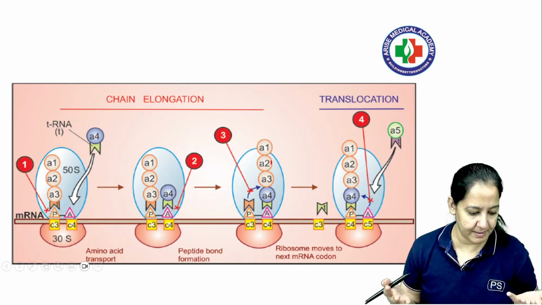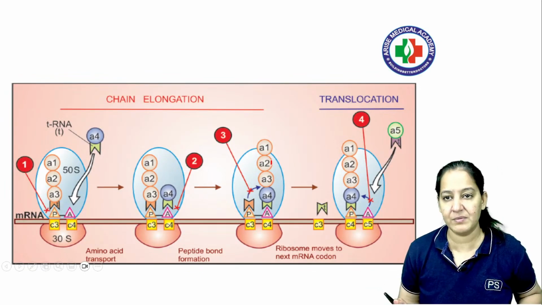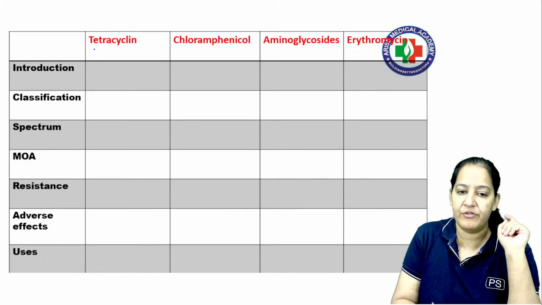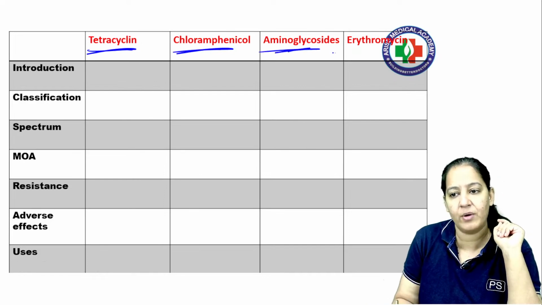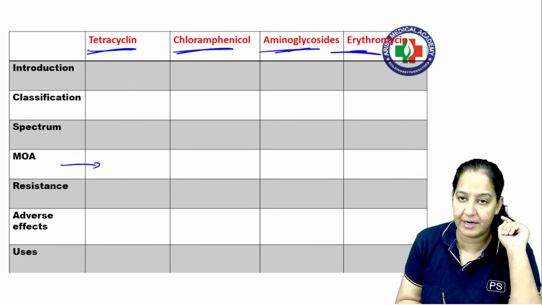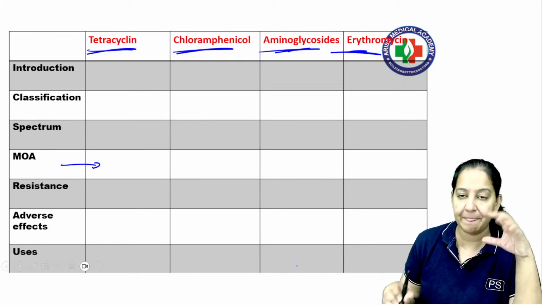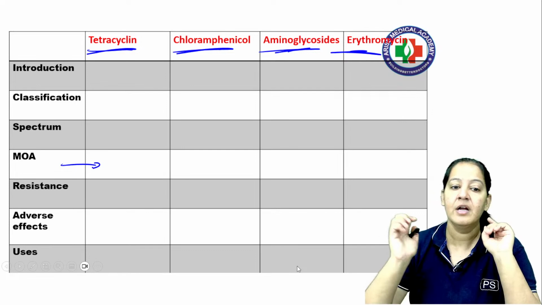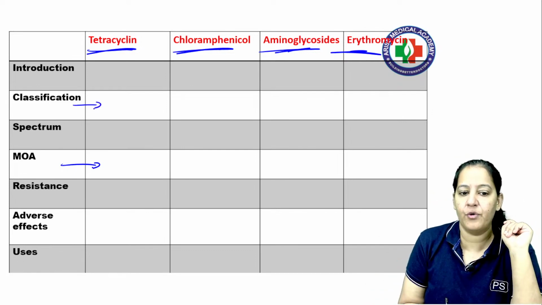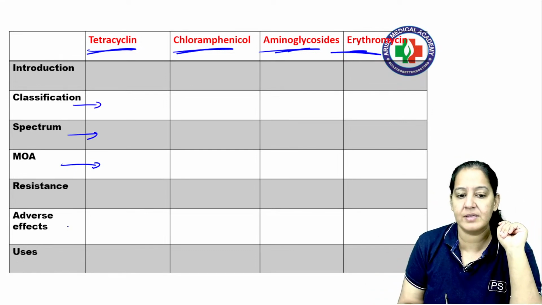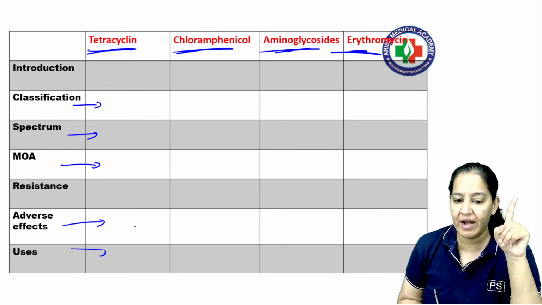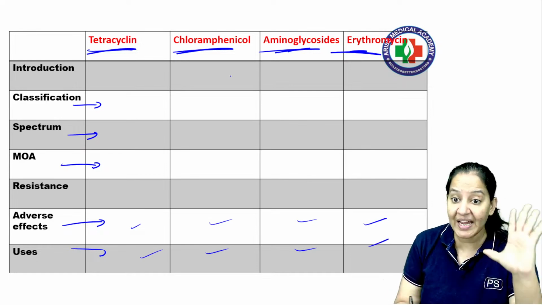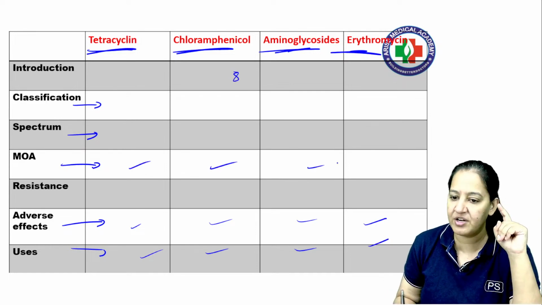Kindly give me a thumbs up, say something. Got it? So it was a difficult portion, but I tried my best, right? So please learn the 4 drugs in front of you: tetracycline, chloramphenicol, aminoglycoside, erythromycin. Their mechanism of action, at least I told you. Now I'm showing you a master table. I want you to compare these 4 drugs in one shot. You should know the classification, the spectrum, the adverse effects and uses. For adverse effects I have 4 mnemonics, and for uses also 4 mnemonics. So total 8 mnemonics are there, and mechanism of action I already taught you.